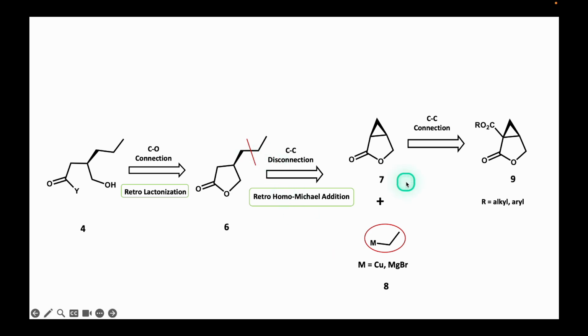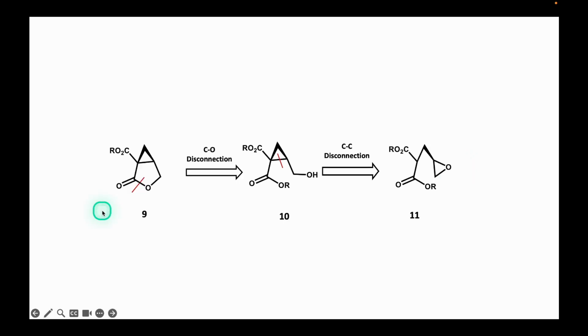In order to facilitate the opening of the cyclopropane ring through a nucleophilic attack, an ester group is introduced to the alpha position to the lactone's carbonyl group, in such a way that the alpha carbon is able to acquire a negative charge upon the opening of the cyclopropane ring, and in this manner, a carbon-carbon connection then leads to the production of lactone ester 9. Lactone 9 functions as a retron, and a carbon-oxygen disconnection opens the lactone, giving rise to diester alcohol 10.